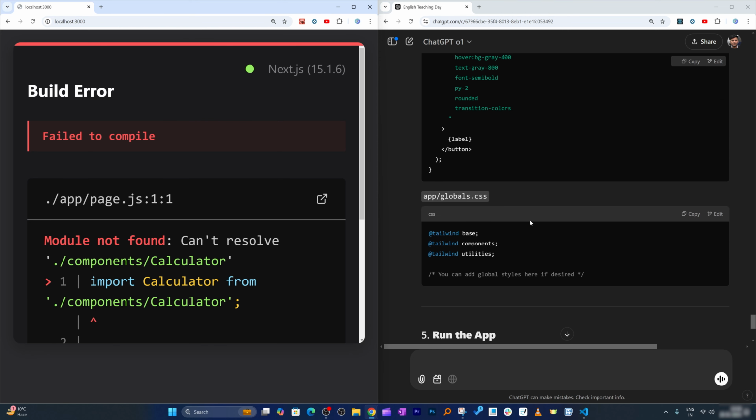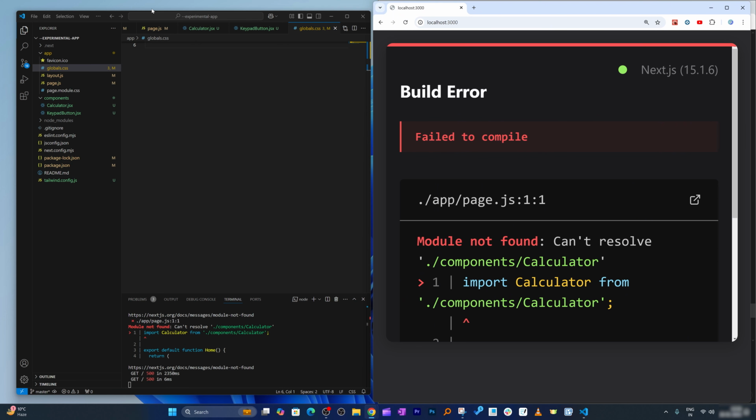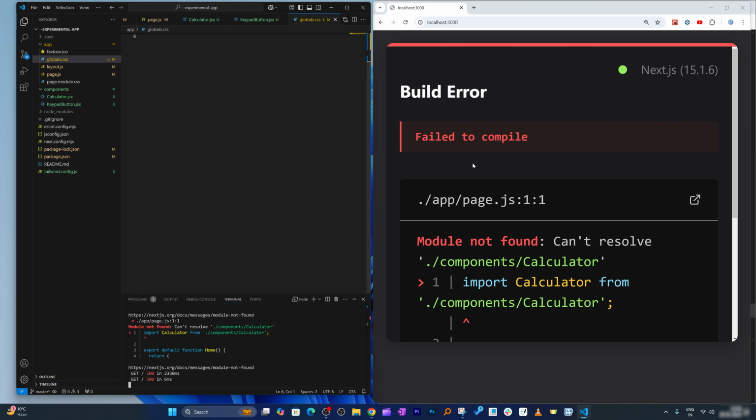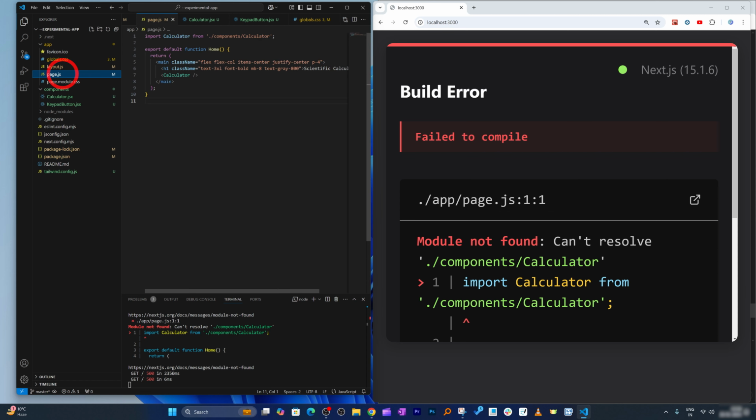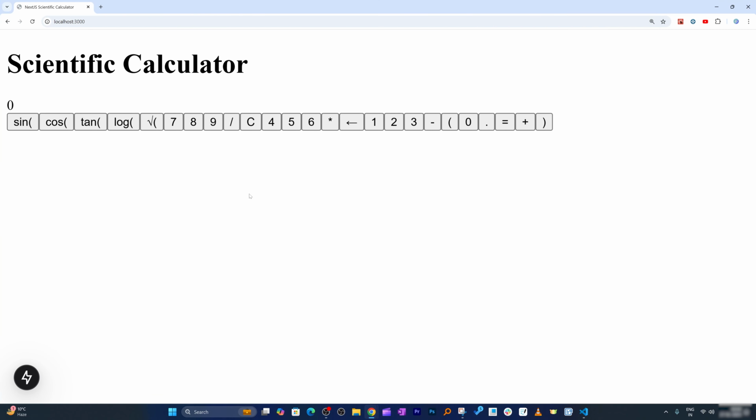And there we go. The first problem that generally we see in case of these AI platforms is the routing error. So seems like I need to go to app/page.js, and here I need to fix this component, Calculator. Component, COMPONENTS. Yep, that's correct. I just may need to add one more dot. And there we go. Finally, the same type of scientific calculator that we saw in case of DeepSeek, and let's see if this one works or not.